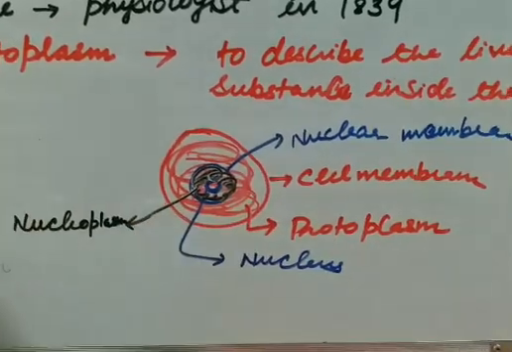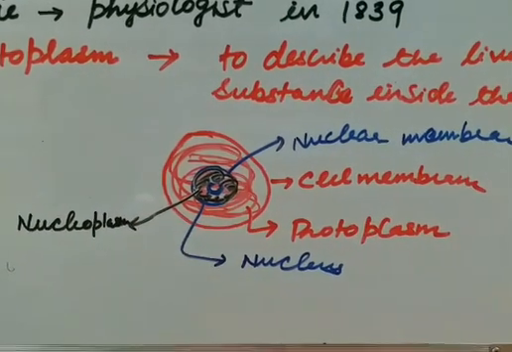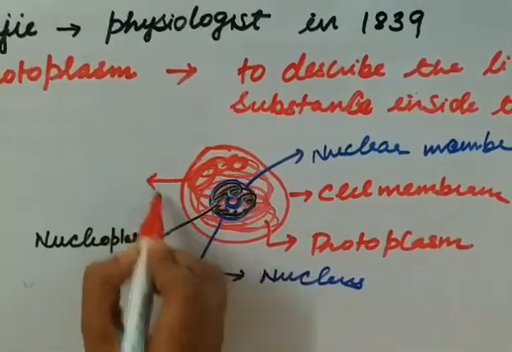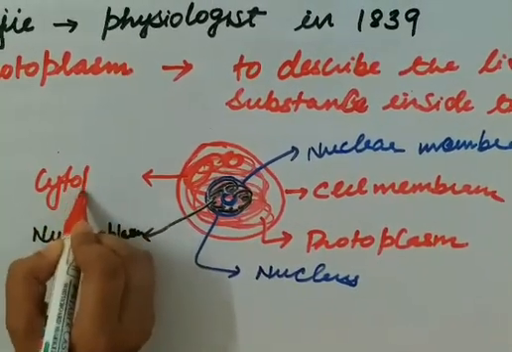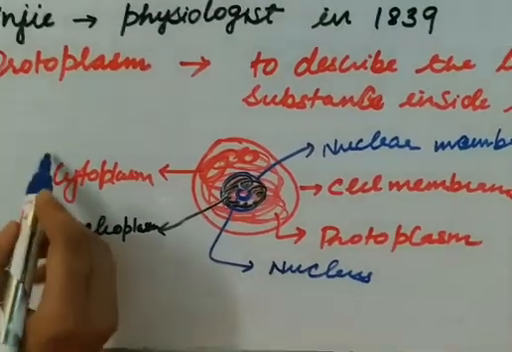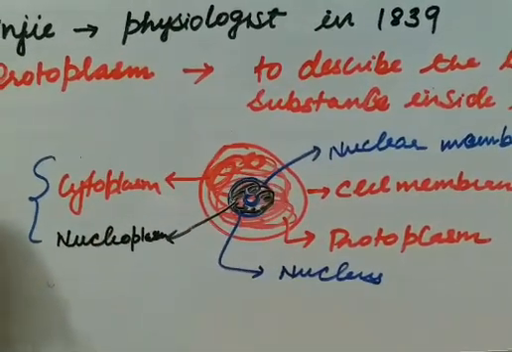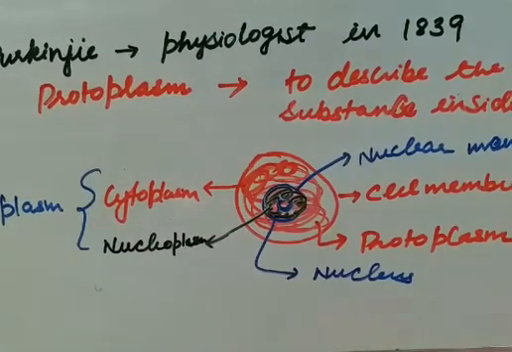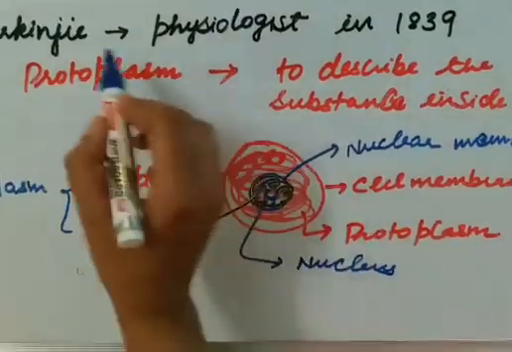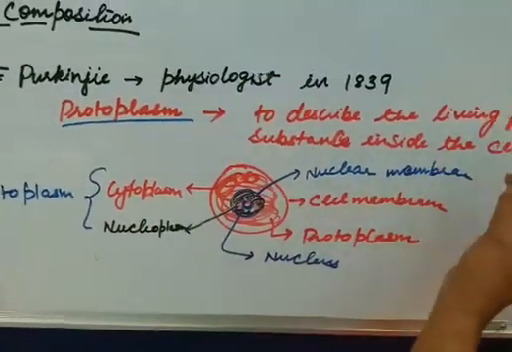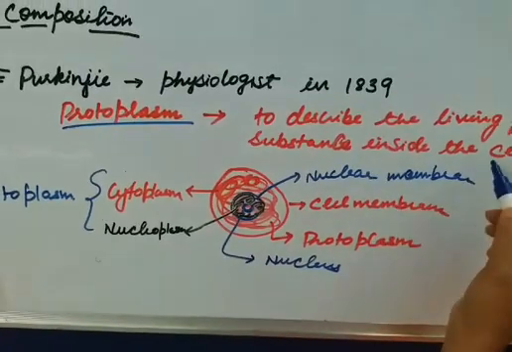The fluid-like substance outside is known as cytoplasm, and they both together are known as protoplasm. So J. Purkinje in 1839 gave the term protoplasm to describe the living fluid substance inside the cell.